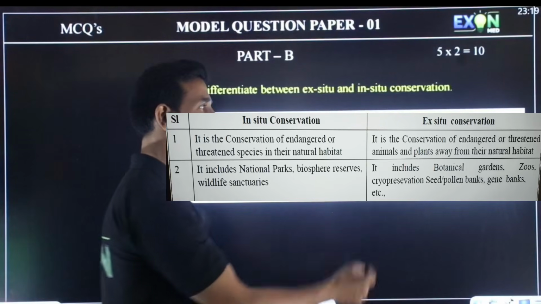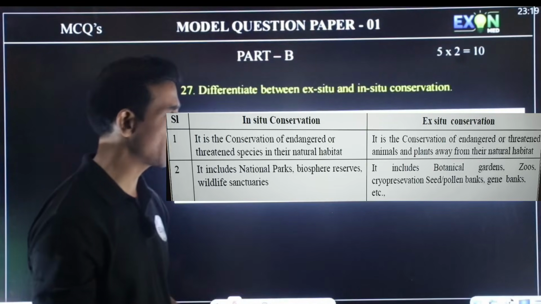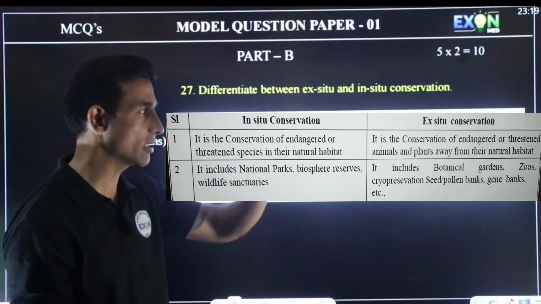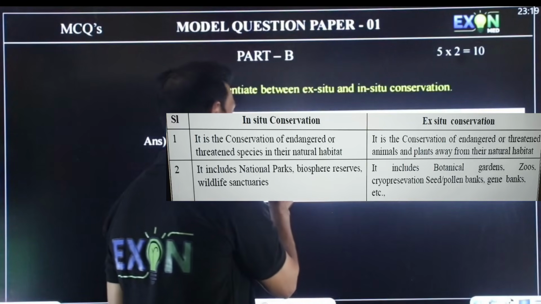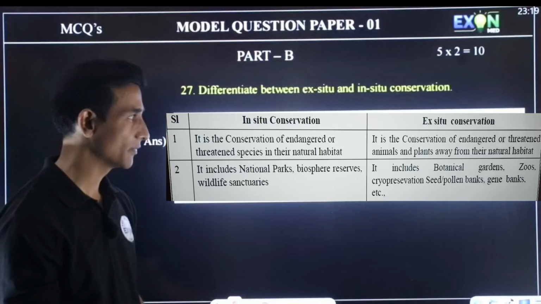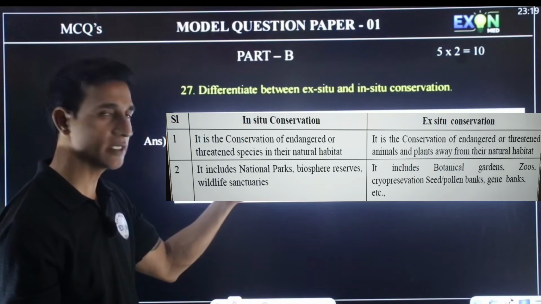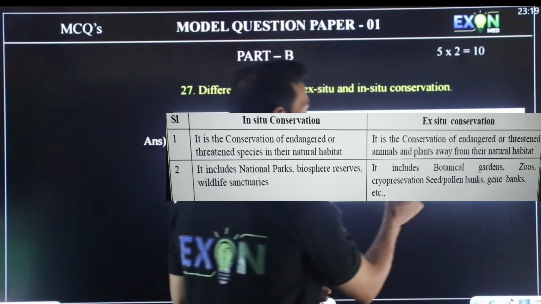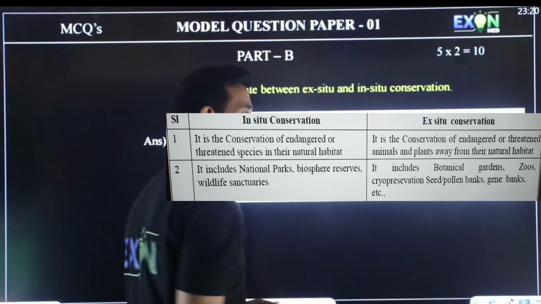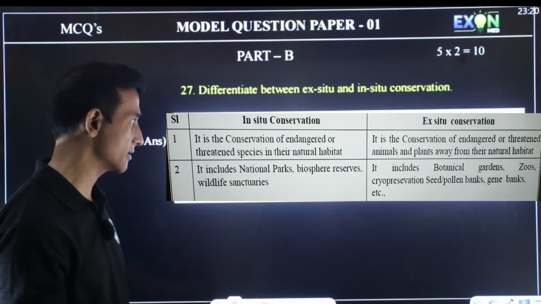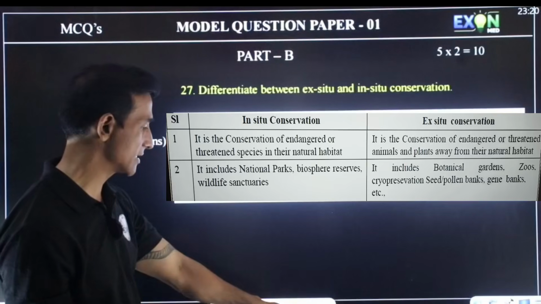Ex situ conservation, so here the endangered or threatened animals or plants are kept away from the natural habitat. So ex situ means outside the natural habitat, in situ means in the natural habitat. It includes botanical gardens, zoos, cryopreservation, seed or pollen banks or gene banks. You can give one definition and then 1 or 2 examples.